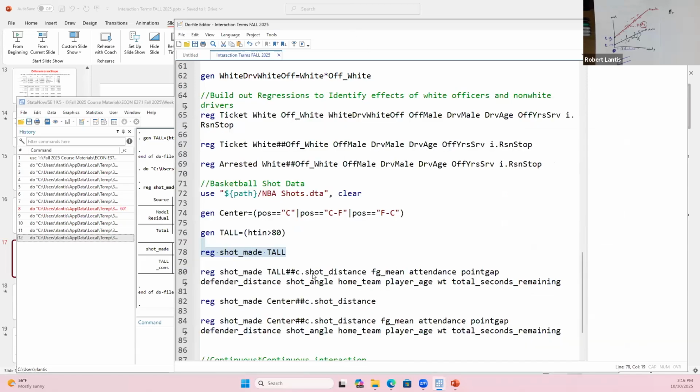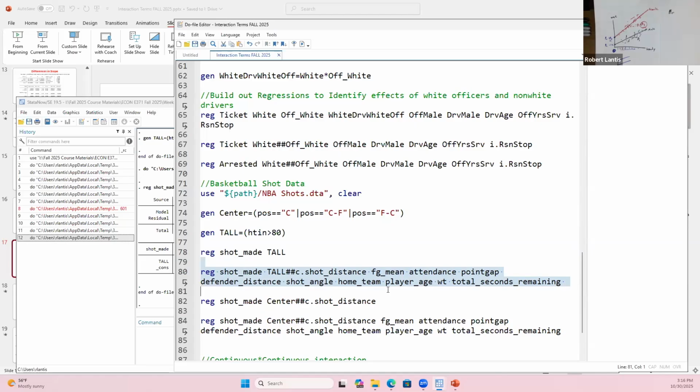So I went through and found all these interesting data points, like the mean of the player across the season, what the attendance of the game was, how much time was remaining in the game, the angle the shot was taken at, the defender distance, all these control variables. And what I'm now going to do is take this tall variable and interact it with how far away the shot was from the basket.